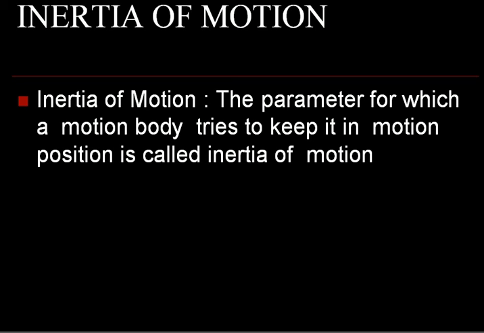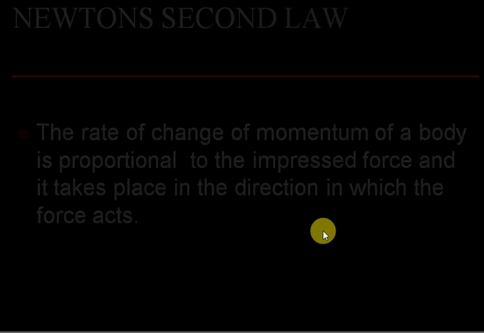Due to inertia of motion, the lower part of our body stops with the bus or car, but the upper portion keeps moving. That is why this sort of accident may occur.